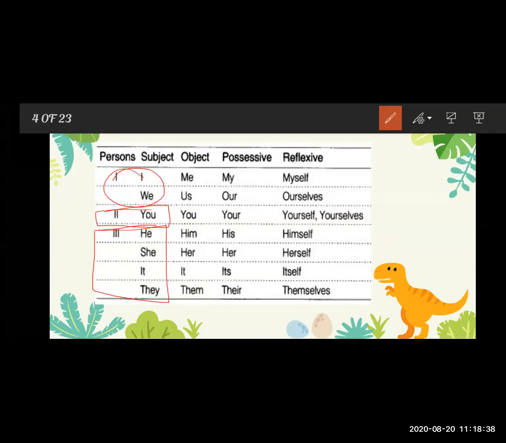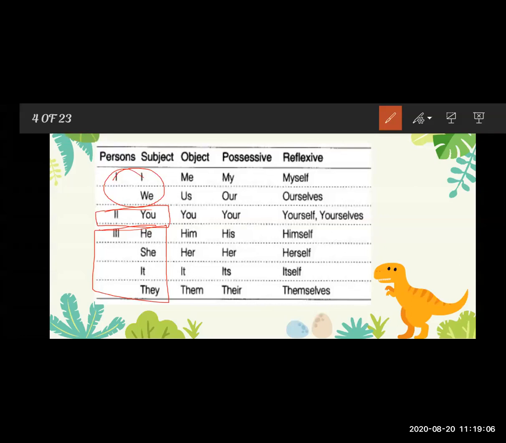Ram is a noun and the subject of that sentence, and instead of Ram we use he. So he is the subject in that sentence.